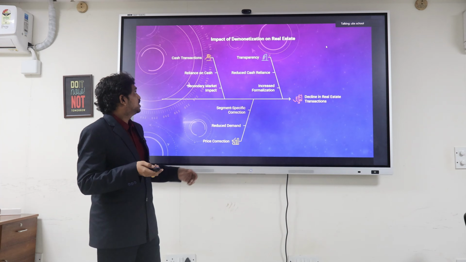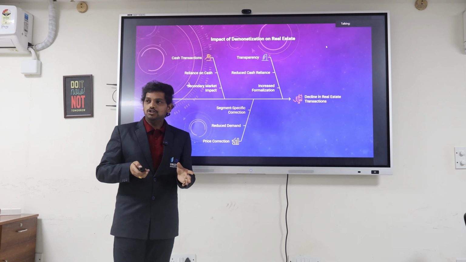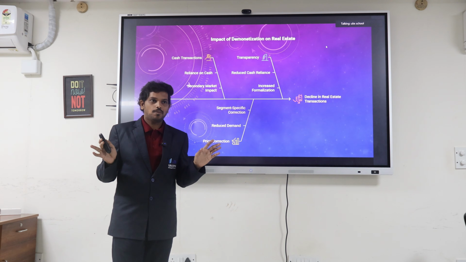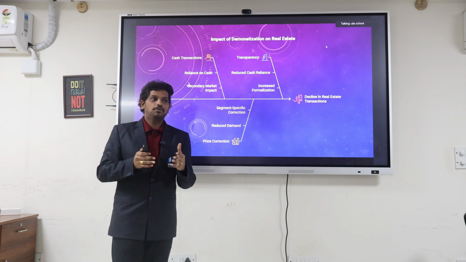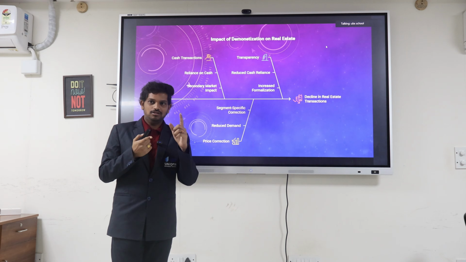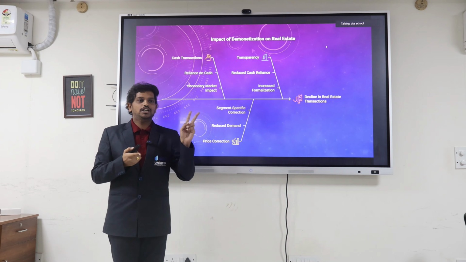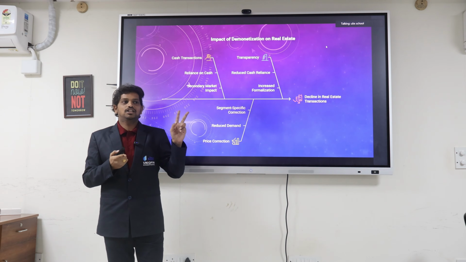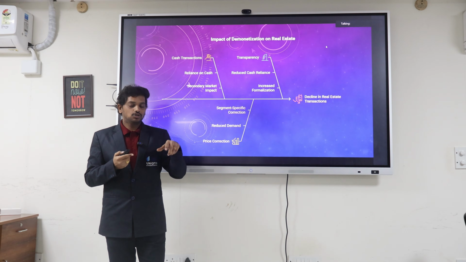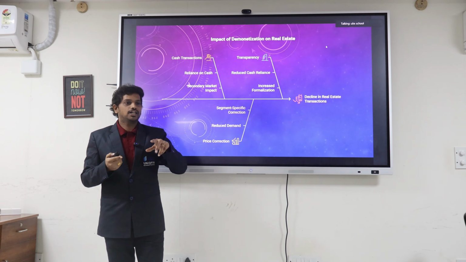And next, let us discuss the effects of demonetization on the real estate sector. We all know that the real estate sector mostly moves on cash. Everyone who is buying property is not paying the complete amount to the government. How many of you know that there are two types of currency circulating in the real estate market? There are two types of money circulating in the market regarding real estate.